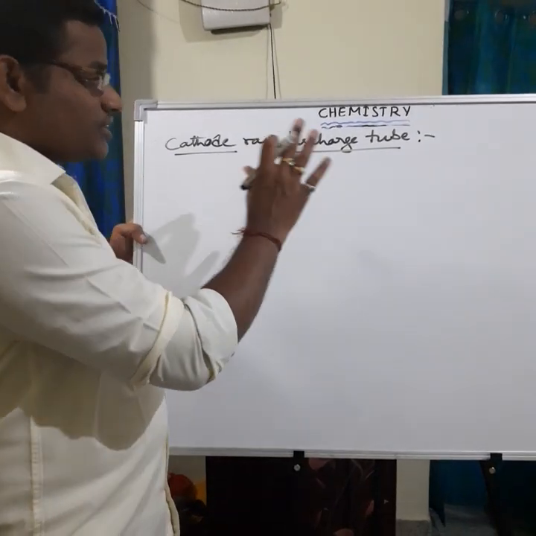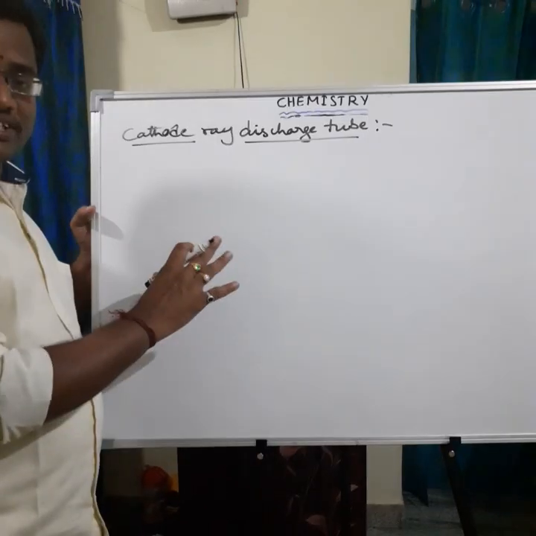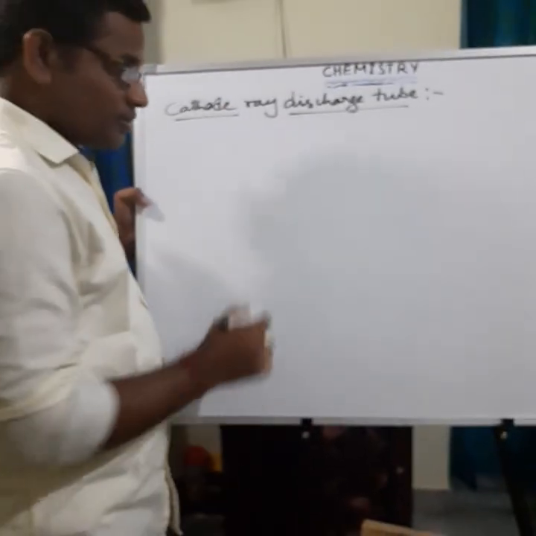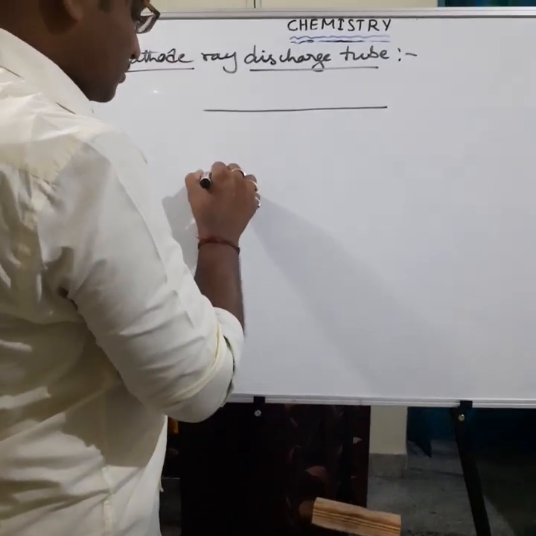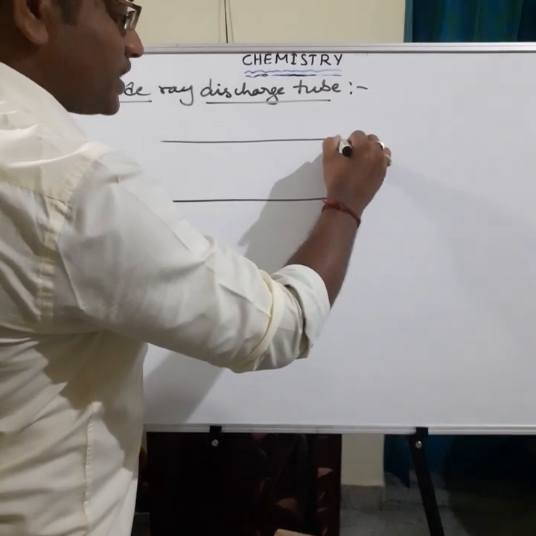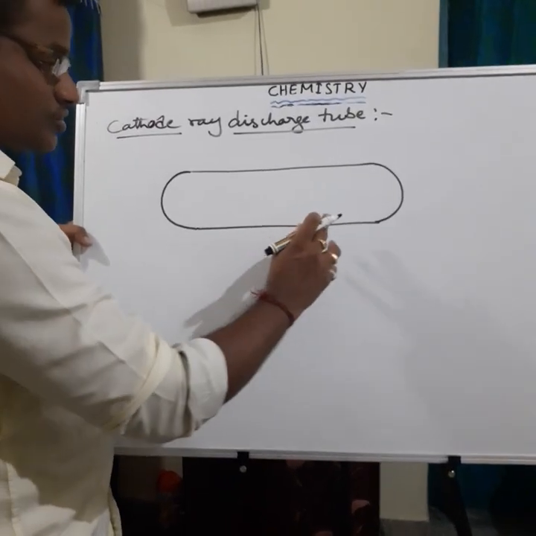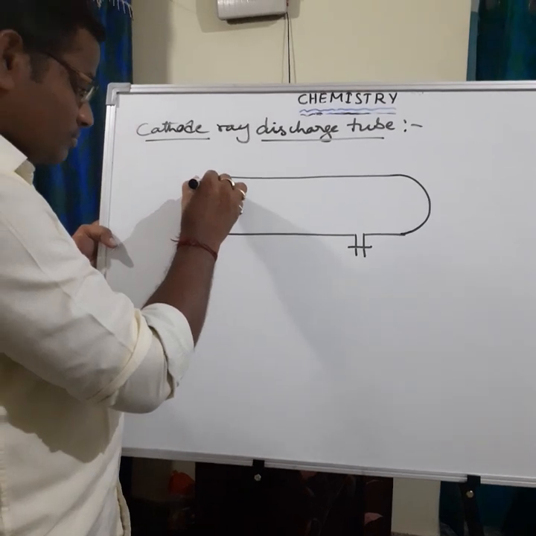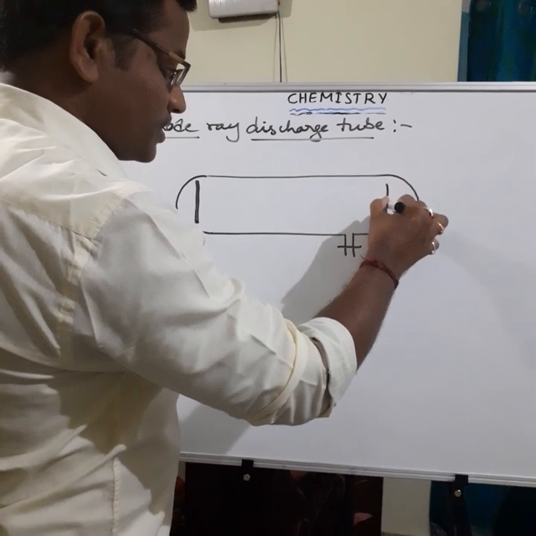So what is the cathode ray discharge tube experiment? By using this experiment, J.J. Thomson discovered the cathode rays or electrons. First of all, you have to know about the discharge tube. This discharge tube is made up of glass. It is a glass tube, and it contains two metal plates at both ends. Here one metal plate is there, and here another metal plate is there.